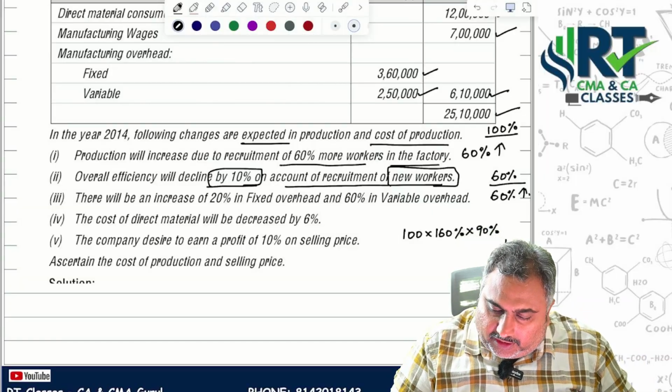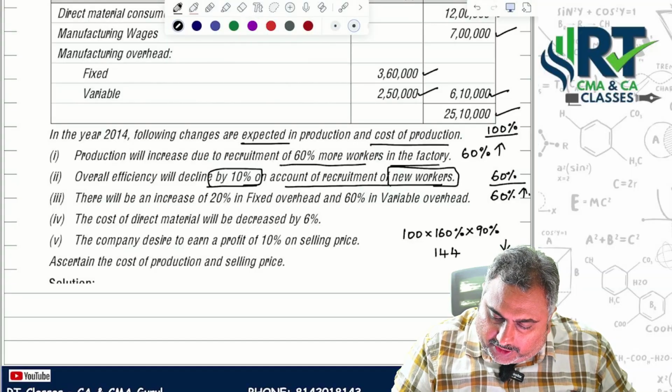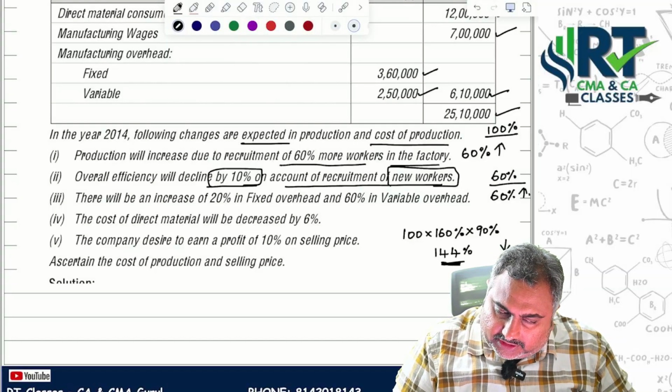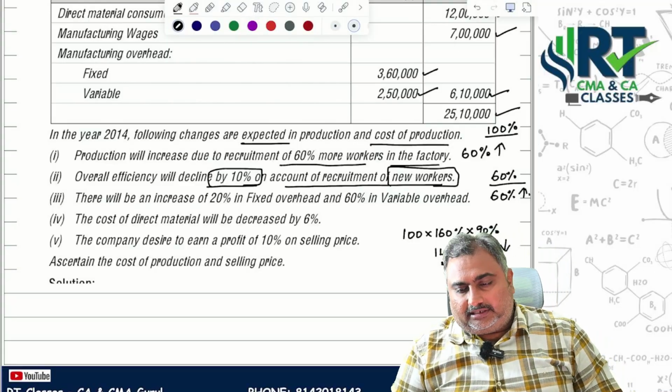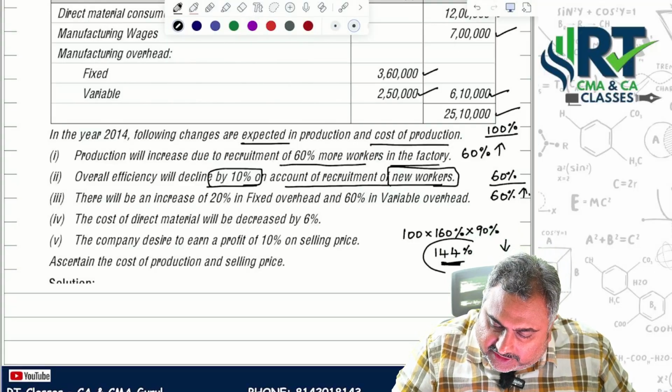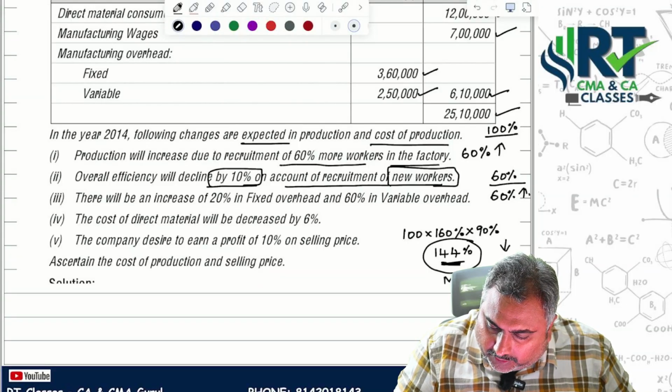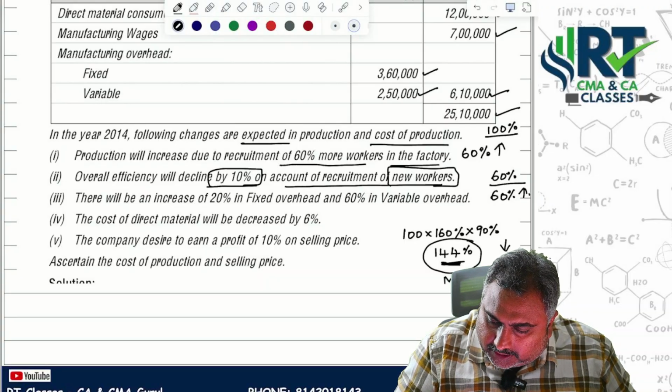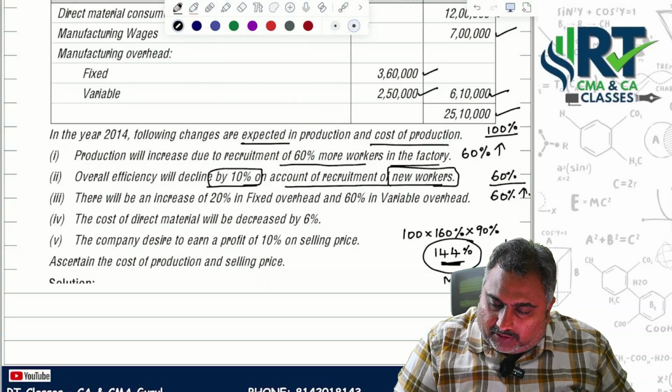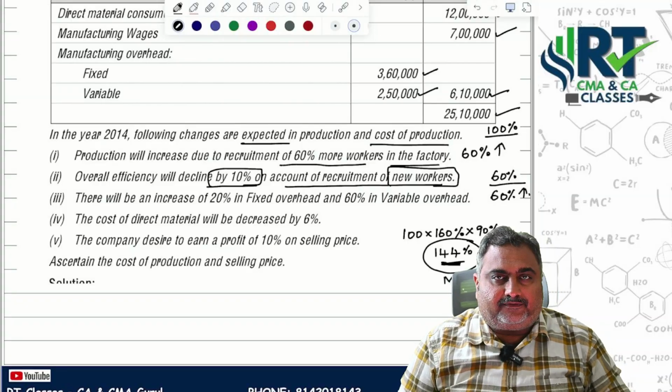That's the reason what will happen, only 144% production capacity will increase. Sir, this production capacity impact is on what? Material cost. On what? Material cost. Sir, what about workers? Workers also I will pay for 144%.